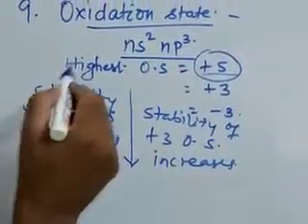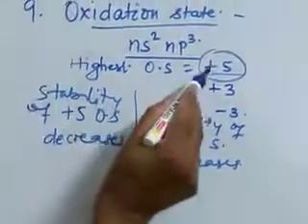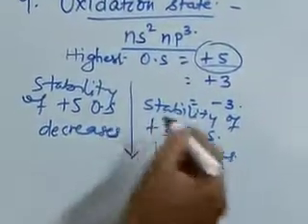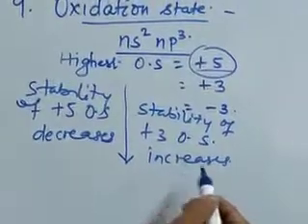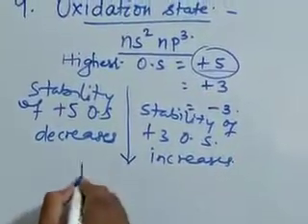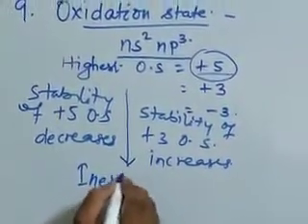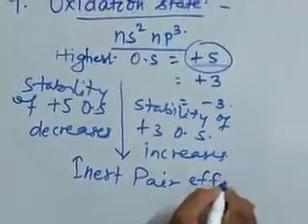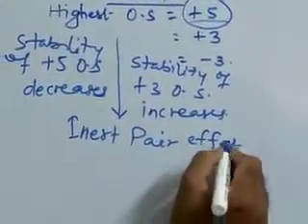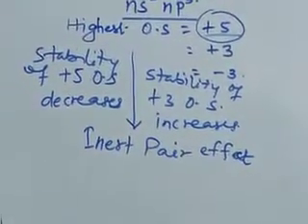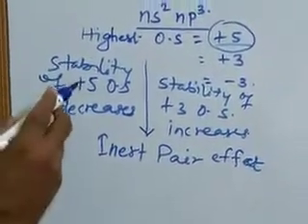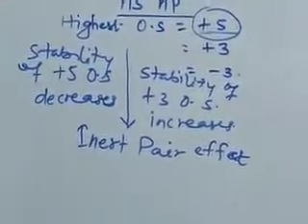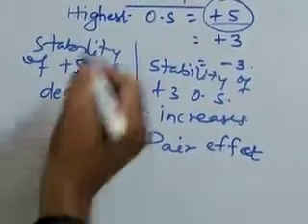The stability of +5 oxidation state decreases on moving down the group, whereas the +3 oxidation state increases. The reason, we have already studied, is the inert pair effect. As we move down the group, the magnitude of inert pair effect increases. Therefore, the stability of lower oxidation state increases while that of higher oxidation state decreases.